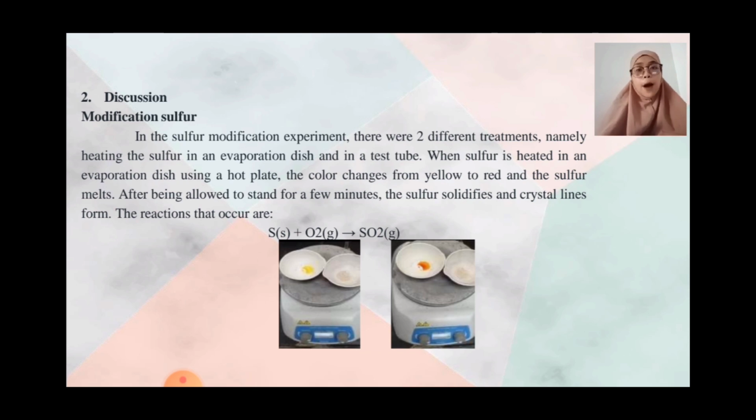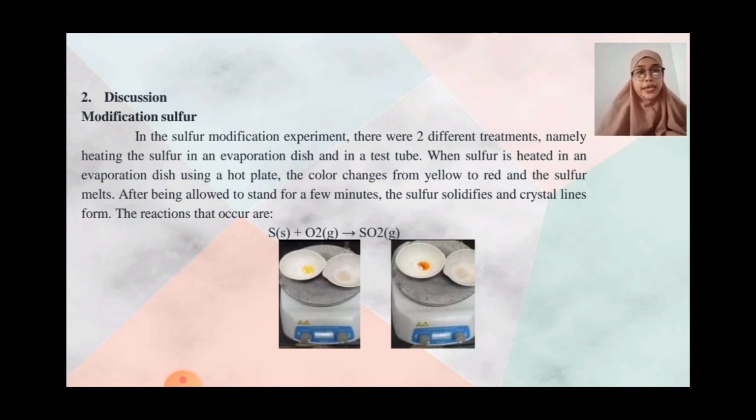Discussion. Modification of sulfur. In the sulfur modification experiment, there were two different treatments, namely heating the sulfur in an evaporation dish and in a test tube. When sulfur is heated in an evaporation dish using a hot plate, the color changes from yellow to red and the sulfur melts.